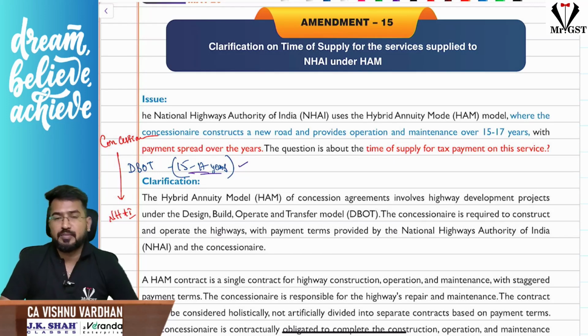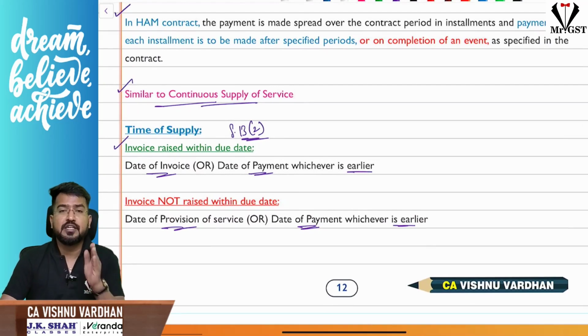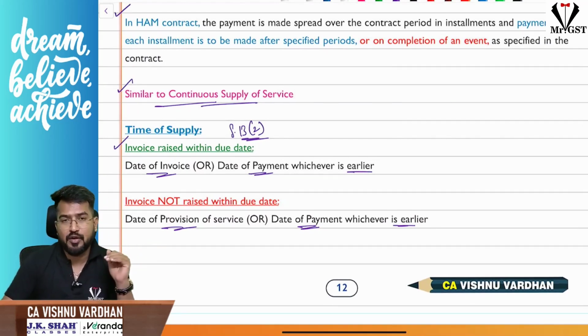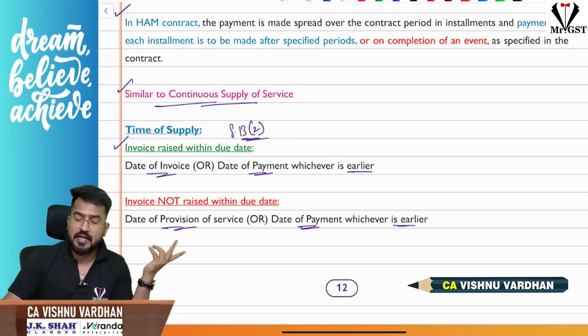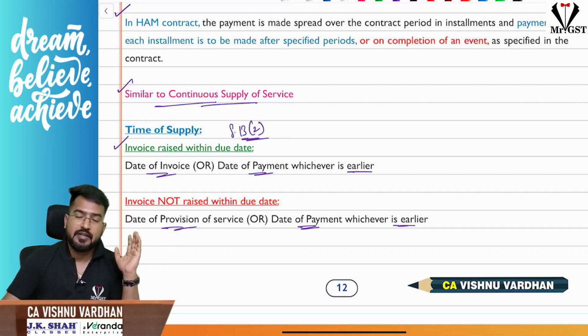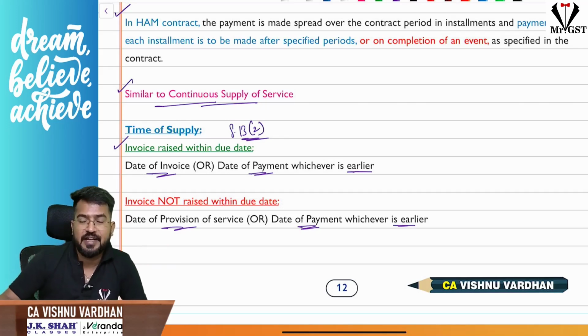What is the time of supply for that? For that, the department has clarified this is similar to continuous supply of services. So you should see whether the invoice is raised within the time limit or not, and follow the time of supply accordingly. If the invoice is raised within the section 13 subsection 2 time limit, then invoice or payment, whichever is earlier. If the invoice is not raised within the time limit, then the date of completion of service or date of payment, whichever is earlier, as the case may be. So this is simple: treat it as continuous supply of service, and the time of supply shall be calculated accordingly as per section 13 subsection 2 of the CGST Act 2017.